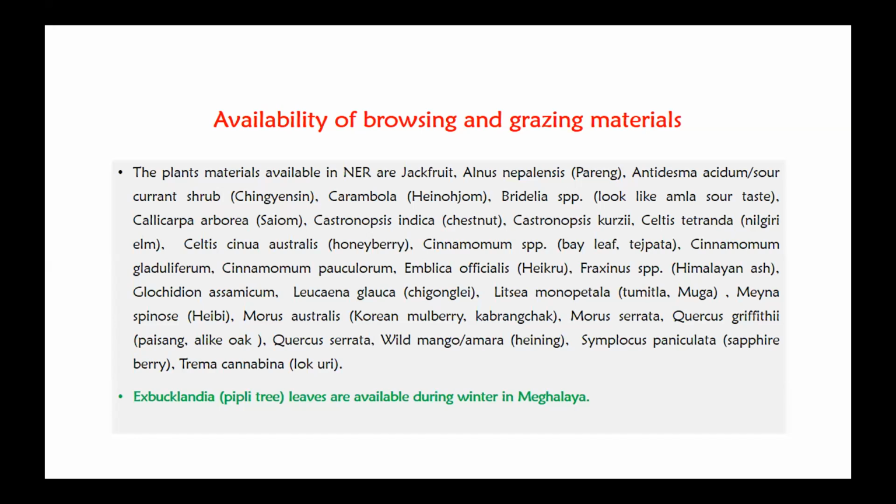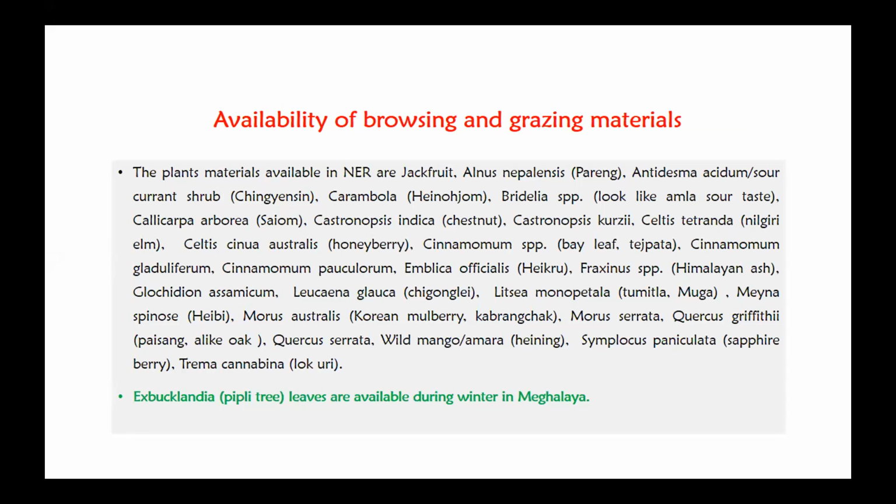And then we have Morus australis, commonly known as the Korean mulberry, and in Manipur we call it kabrangchak. This kabrangchak is also widely spread mostly in the hilly region of the northeast region. And then Morus serrata, and then Quercus griffithii. In Manipur, we call it paisang. It is like an oak. Then Quercus serrata, and then wild mangoes. There is also wild mango, and then amra. It is also available in Manipur.